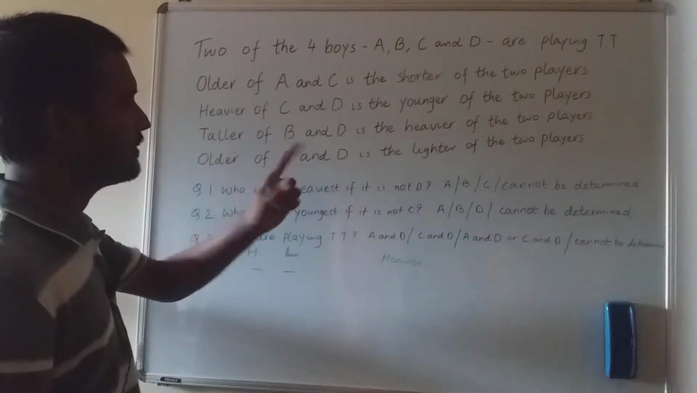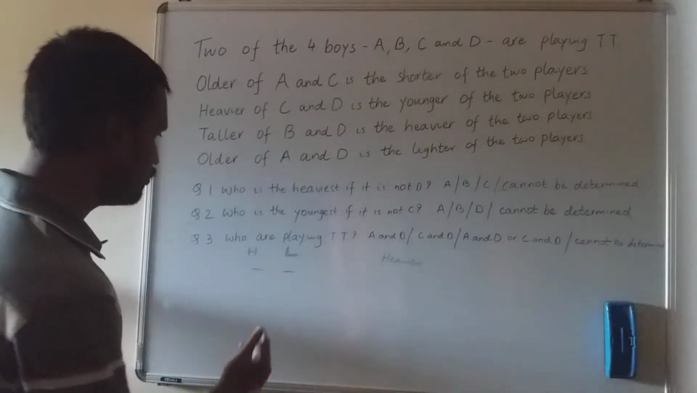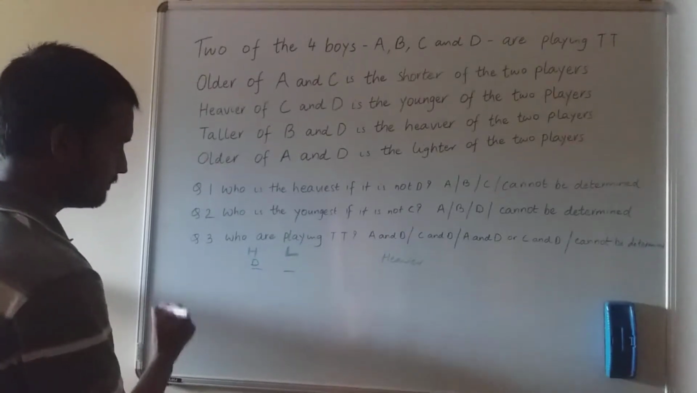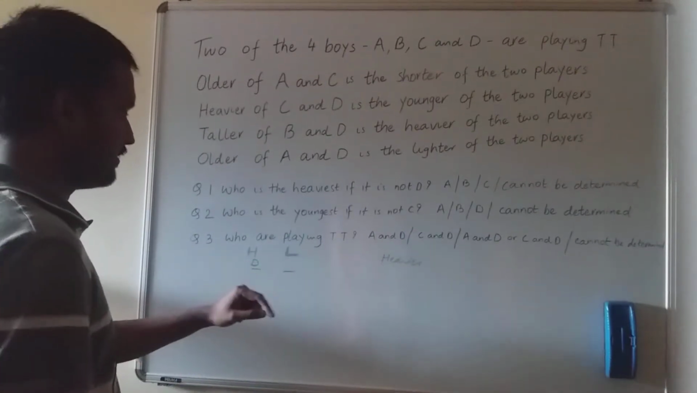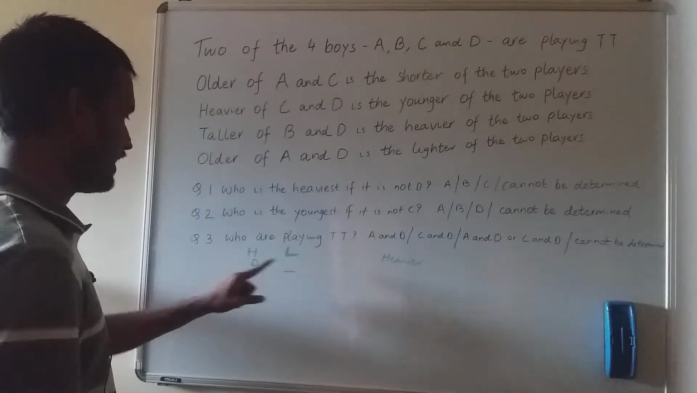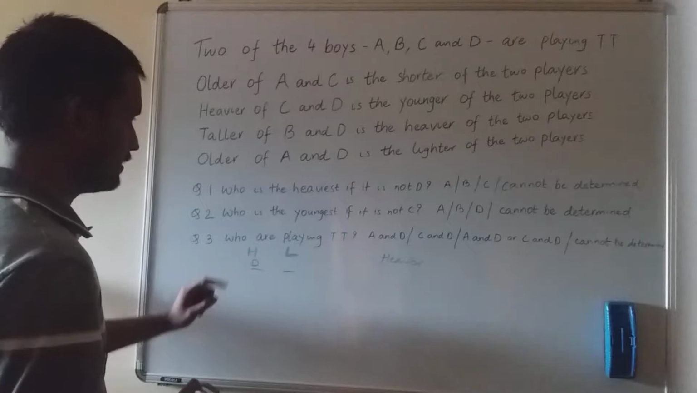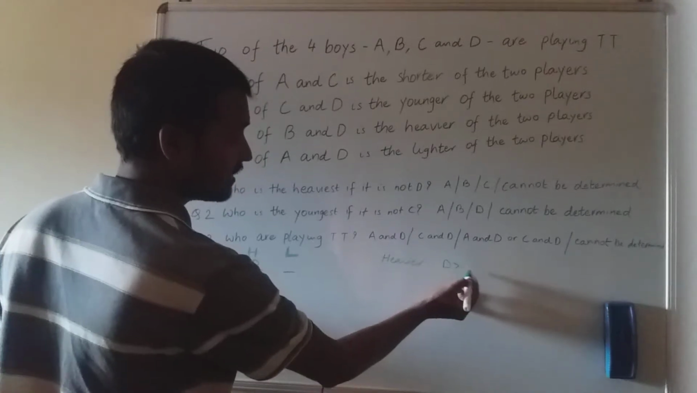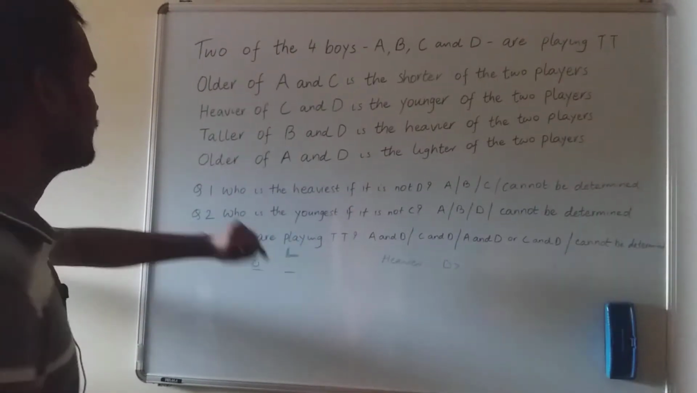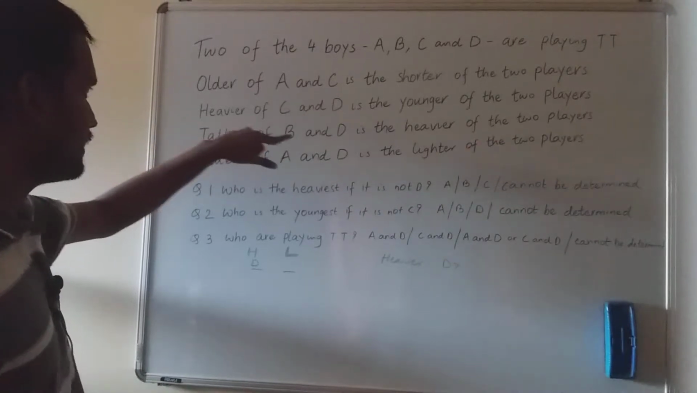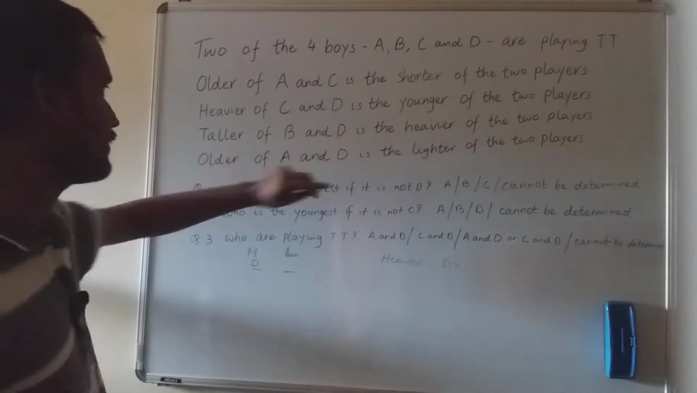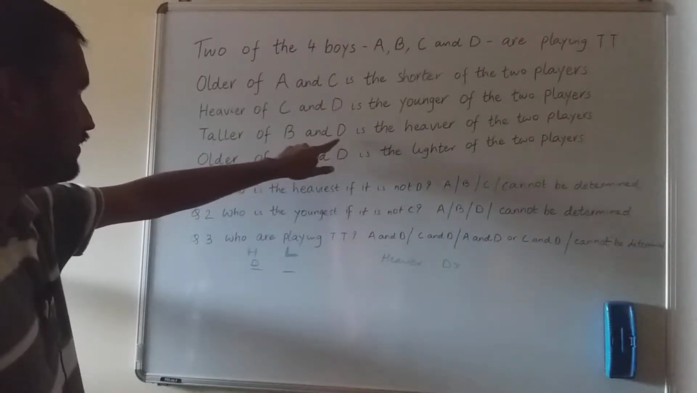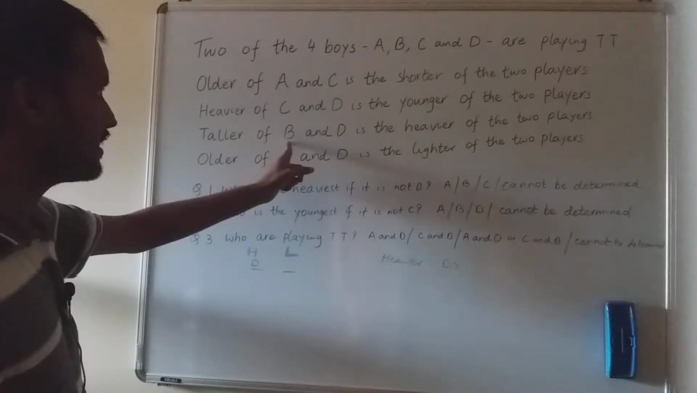Okay, so I told myself that let us assume that D is heavier of the 2 players. So if D is heavier of the 2 players, this player should be lighter. I am not writing him right now, but he should be lighter. So D is one of the players and he is heavier. In the same way you can write D is heavier. Now heavier than whom, that we will come later on. And what this statement says is taller of B and D is the heavier of the 2 players. So taller of B and D is the heavier. Since I have assumed that D is the heavier, it means that D is taller than B also.